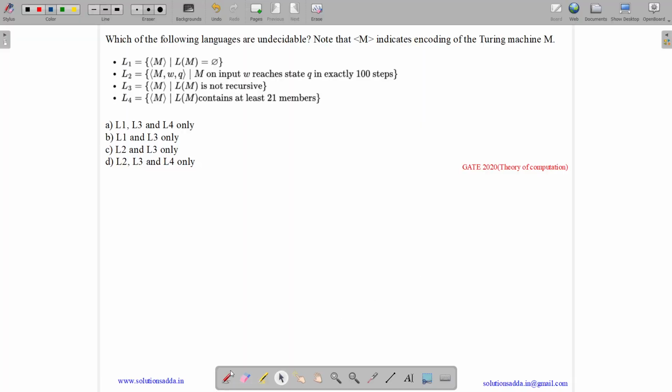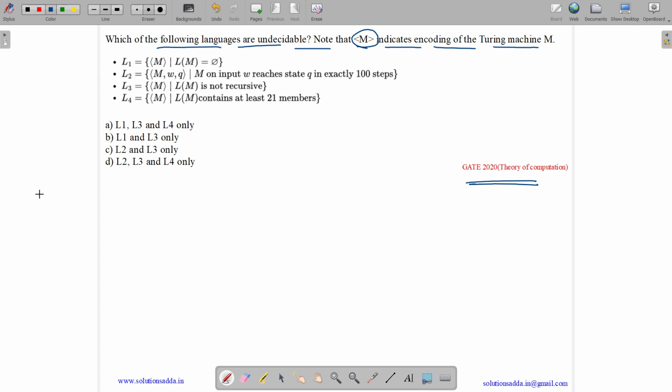This question belongs to Theory of Computation subject and was asked in GATE CSE 2020. The question states, which of the following languages are undecidable? Note that <M> denotes the encoding of Turing machine M. So we have the 4 languages. Let us see all of them one by one.